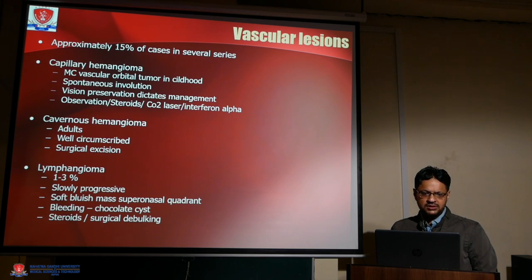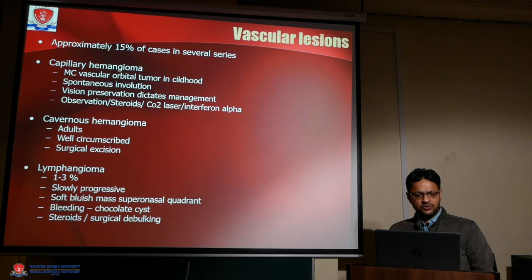Vascular tumors are approximately 50% of the total series, like capillary hemangioma. This is the most common orbital tumor in the child. Spontaneous involution can be seen. Visual preservation is the dictum of management. Treatment includes observation, steroids, CO2 laser, and gamma ray.